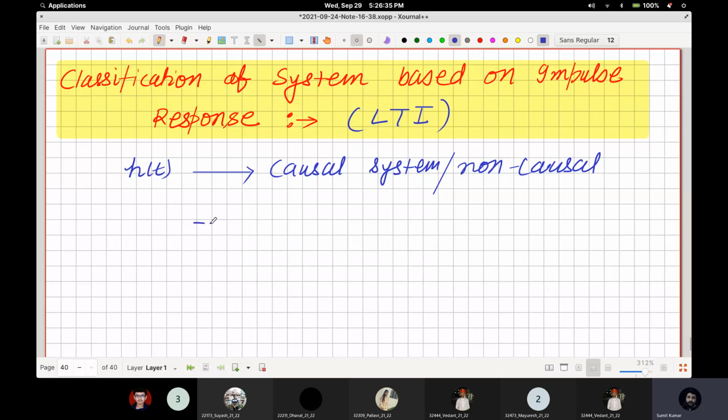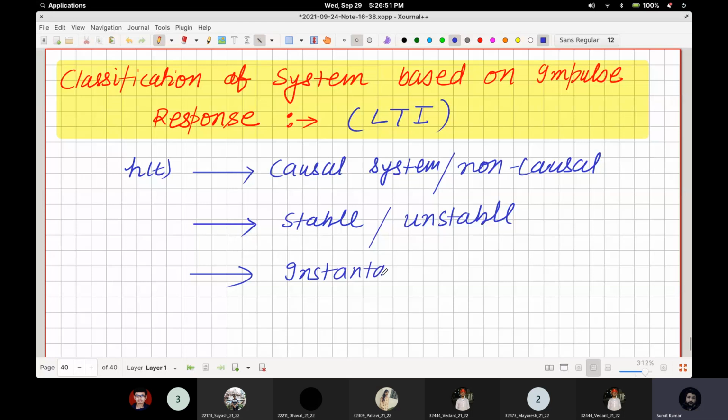Then based on h(t) only, we will classify the system based on whether it is stable or unstable, and the third category is whether it is instantaneous or dynamic. We are not going to classify into linear or time invariant, because we are already assuming that the system is linear time invariant. So we are going to do these three things.